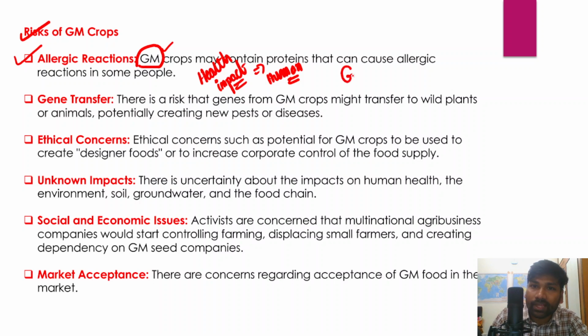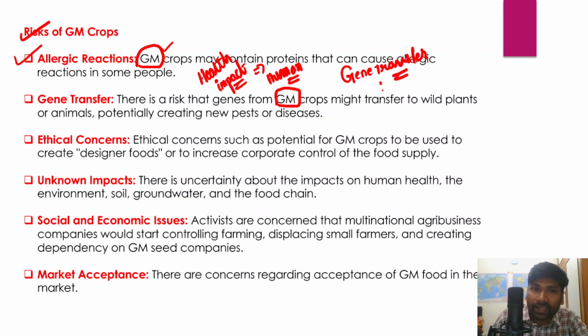And apart from that, gene transfer. Genetically modified crops involve transfer of genes from one organism to another to achieve desired traits or characteristics. So there is a risk that genes from genetically modified crops might be transferred to wild plants and wild animals.